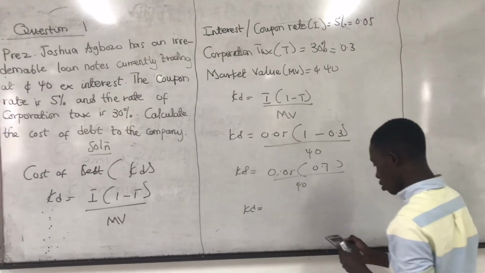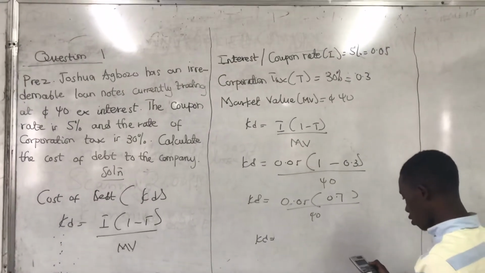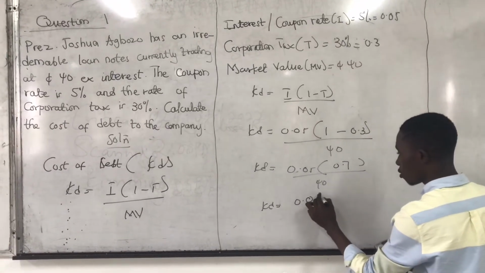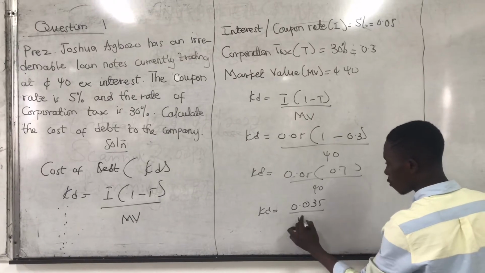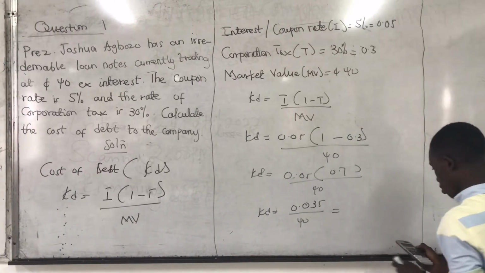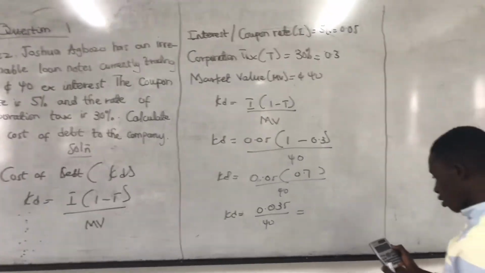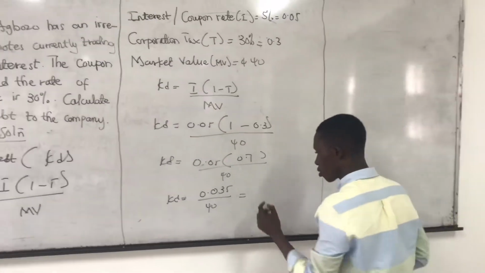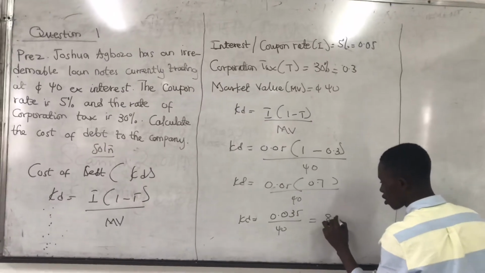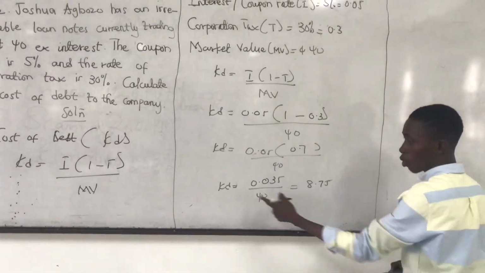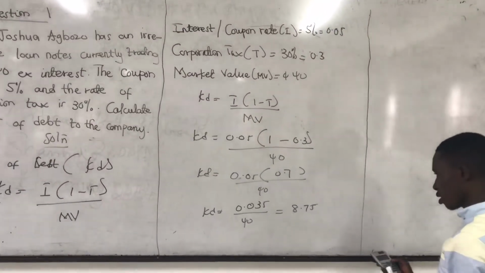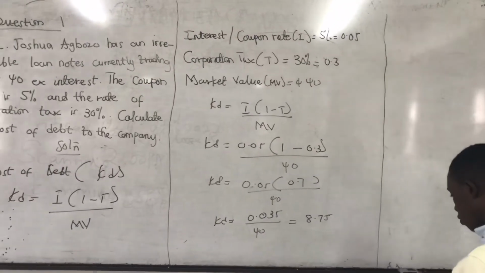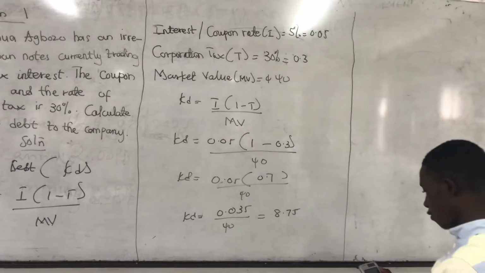You have 0.05 times 0.7, which is 0.035 over 40. What am I getting? 0.035 divided by 40. Okay. So 8.75. Remember, cost of debt is a percentage, so you are getting 8.75%.